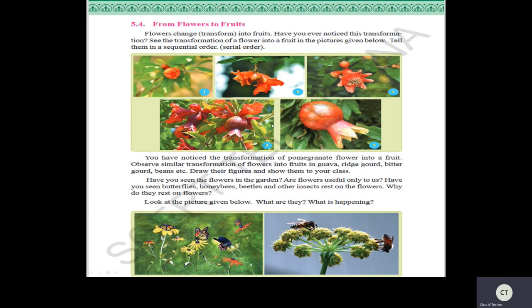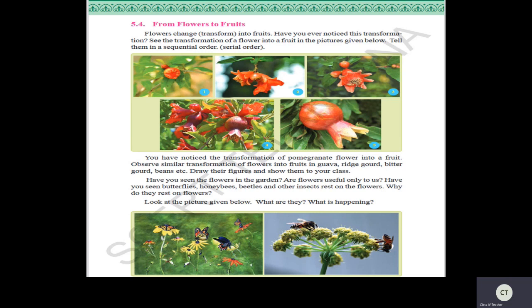In the same way, we can observe different fruits, different transformations of flowers into fruits. You can observe it in guava, ridge gourd, bitter gourd, beans, and so many other examples. Okay, children? In this activity, what you have to do is observe whichever flower is transforming into a fruit.